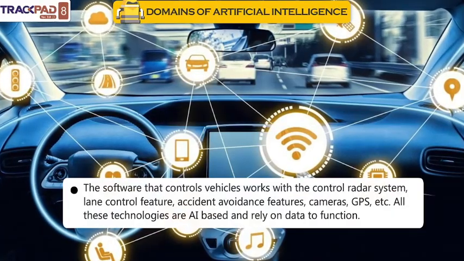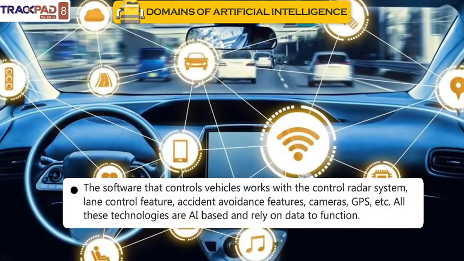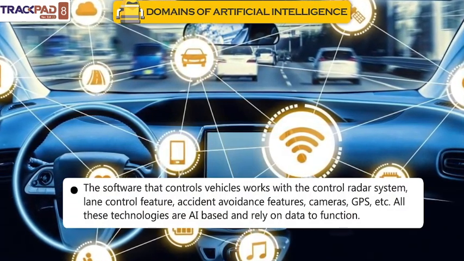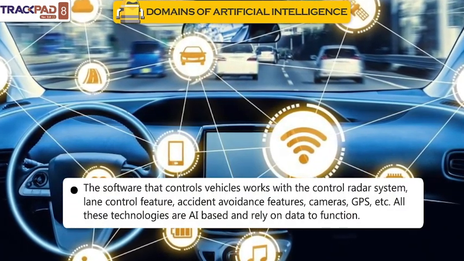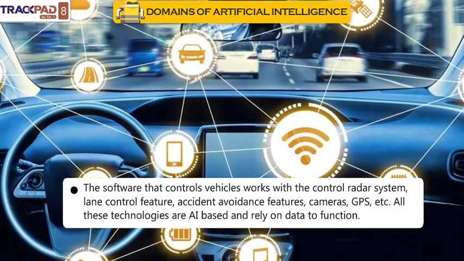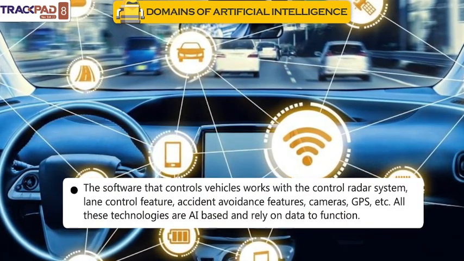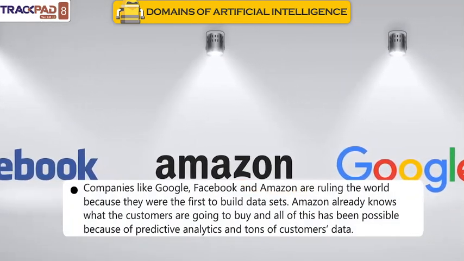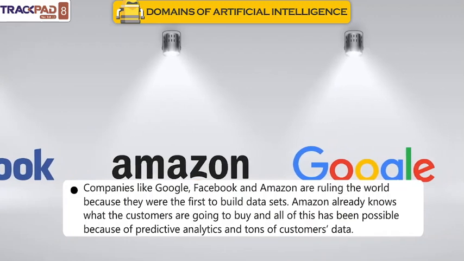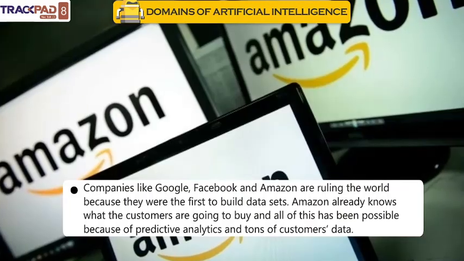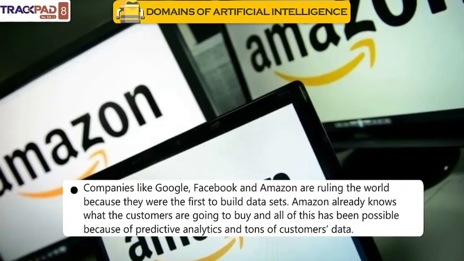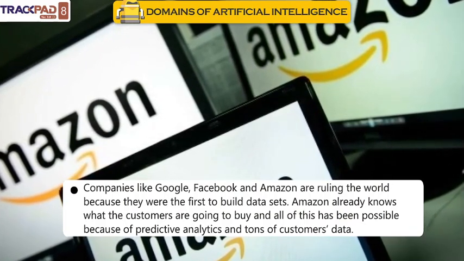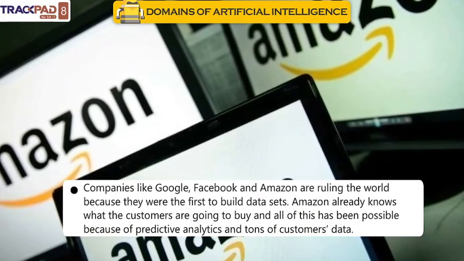The software that controls vehicles works with the radar system, lane control feature, accident avoidance features, cameras, GPS, etc. All these technologies are AI-based and rely on data to function. Companies like Google, Facebook, and Amazon are ruling the world because they were the first to build data sets. Amazon already knows what the customers are going to buy, and all of this has been possible because of predictive analytics and tons of customers' data.